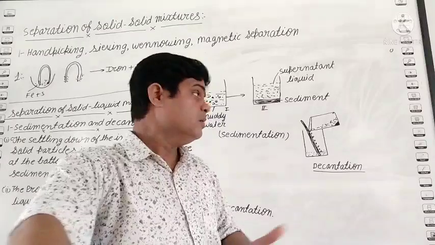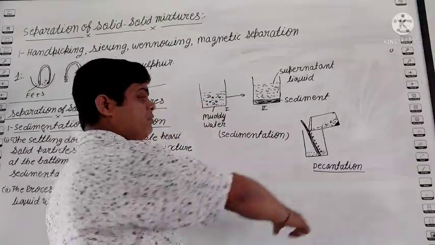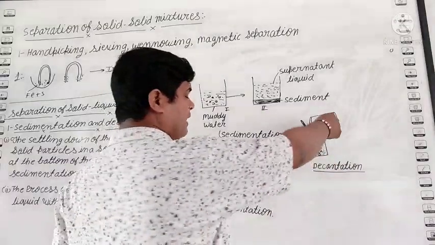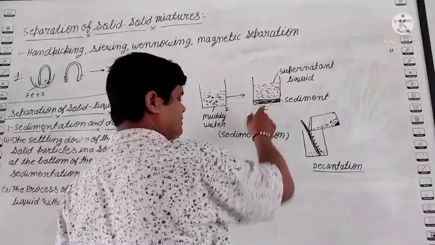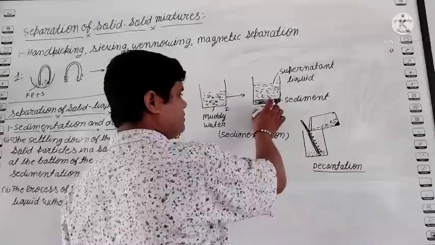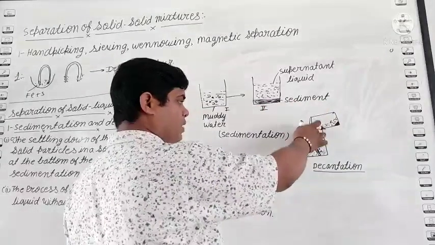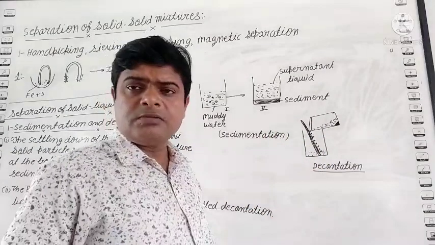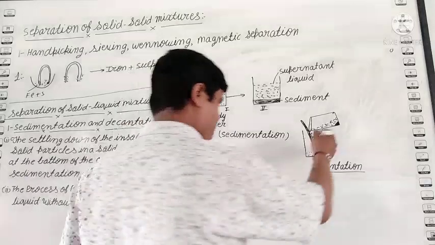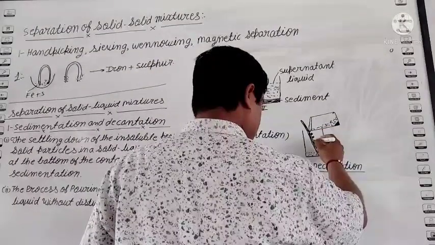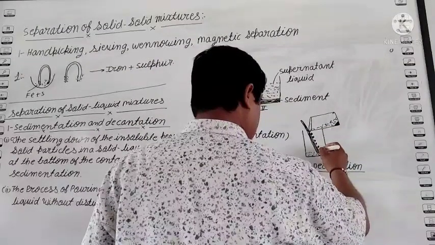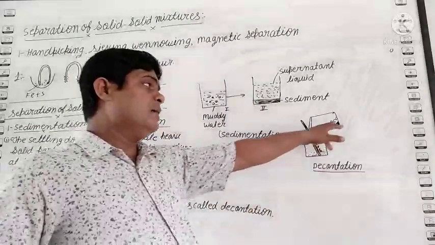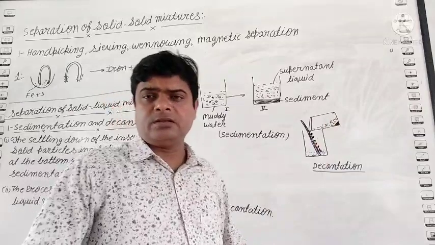So students, after that we take one other beaker, put one glass rod, and then we start to pour water slowly from the first beaker into the second beaker with the help of the glass rod. What do we see? You can see the water coming down into the second beaker, and the mud remains in the first beaker.